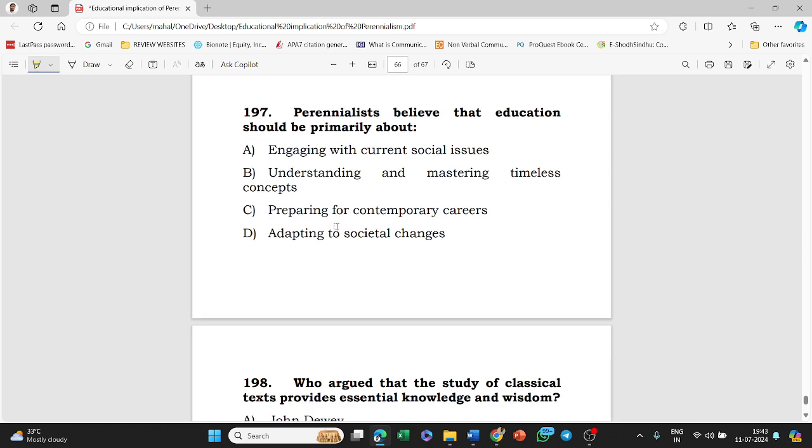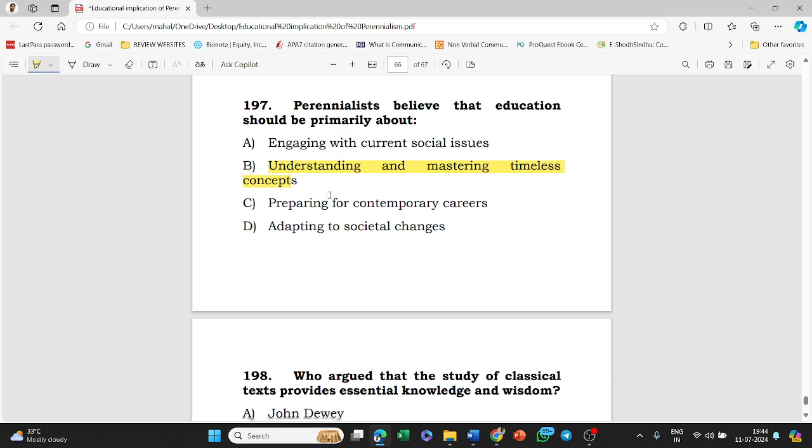Perennialists believe that education should be primarily about engaging with current social issues, understanding and mastering timeless concepts, preparing for contemporary careers, adapting to societal changes. Option B, that is understanding and mastering timeless concepts, is the correct answer to this question.